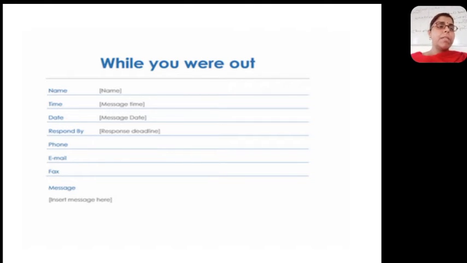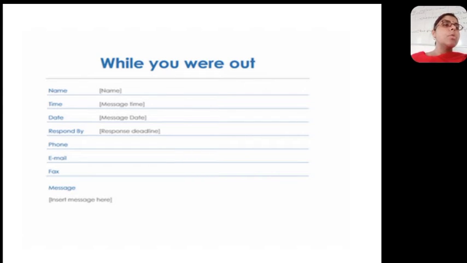Generally we are concerned with the resident guest or present guest. We will write the message on the message slip, and three copies of the message slip are prepared. The first copy of the message slip is kept at the mail and key rack. That means if the guest comes to the reception to collect his keys or crosses the reception, we will definitely give the keys along with the message slip, or give the message immediately to the guest.